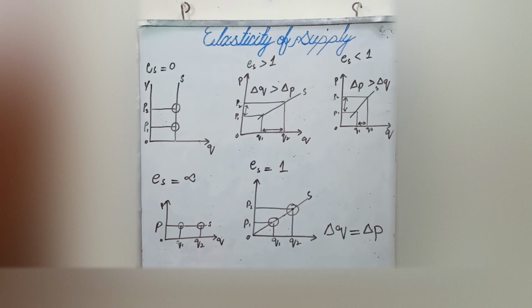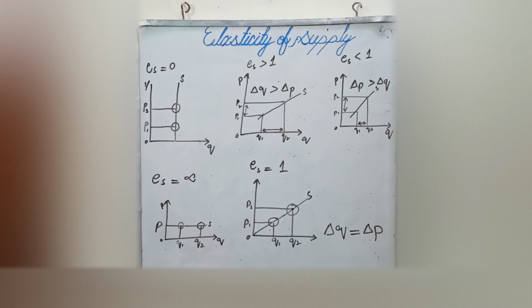So the next is elasticity of supply less than unity. The diagram shows that the change in price is greater than the change in Q. So we can say that the proportionate change in supply is less than the proportionate change in price. In other words, our change in price is more than the change in quantity supplied.